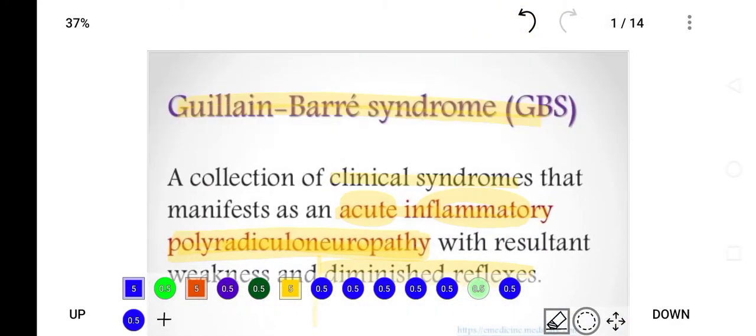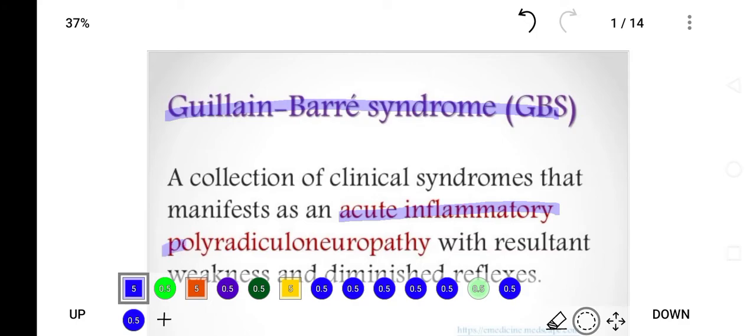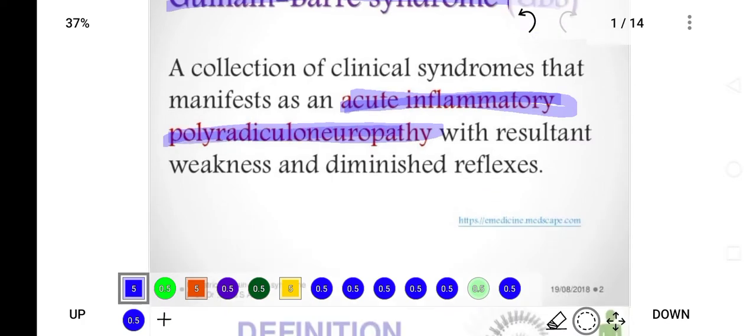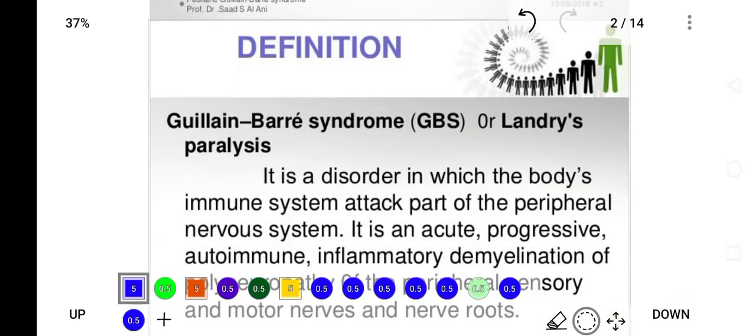Okay, welcome everyone. So today we are going to discuss GB syndrome or Guillain-Barré syndrome. GB syndrome is a collection of syndromes of acute inflammatory polyradiculoneuropathy. Acute means sudden, inflammatory means inflammation occurs, and polyradiculoneuropathy means peripheral nervous system. When inflammation of the peripheral nervous system occurs, the patient will develop weakness and diminished reflexes. Reflexes are decreased in the patient because of certain infections.